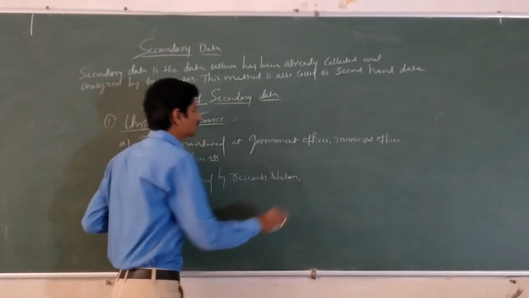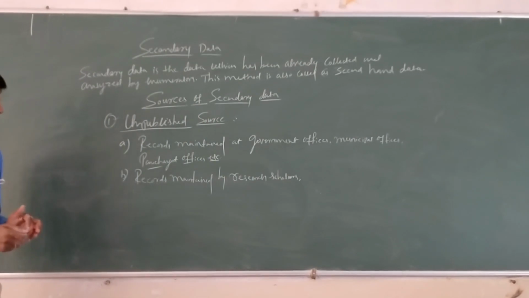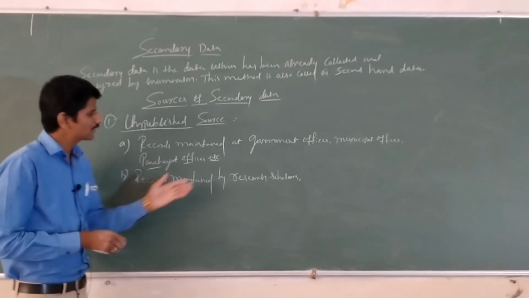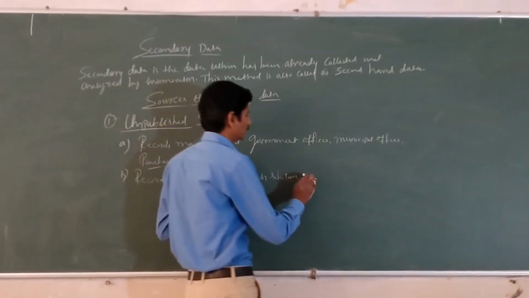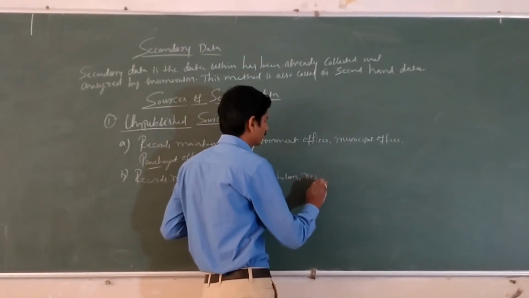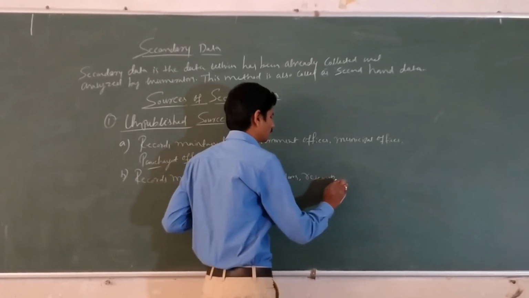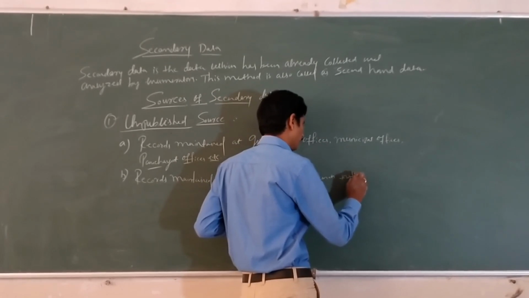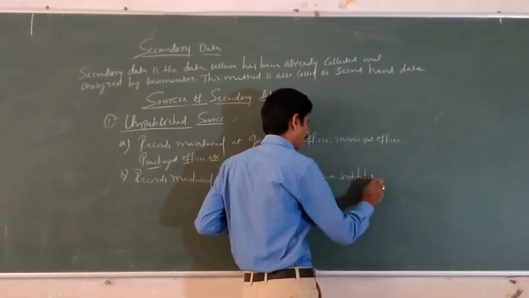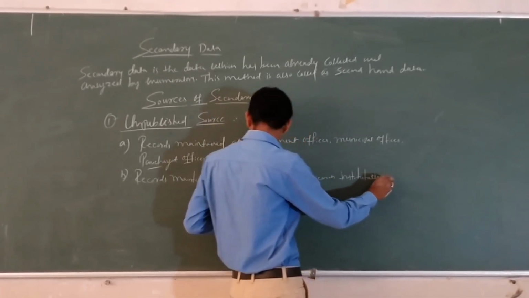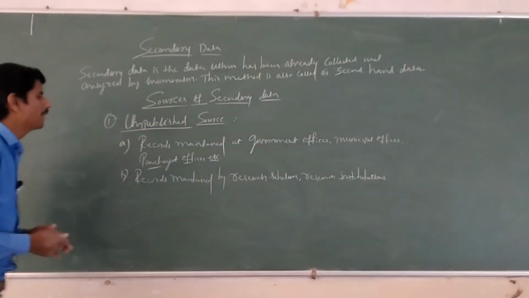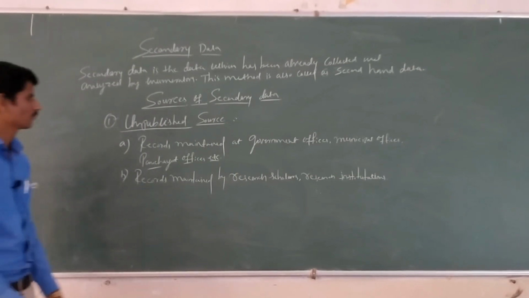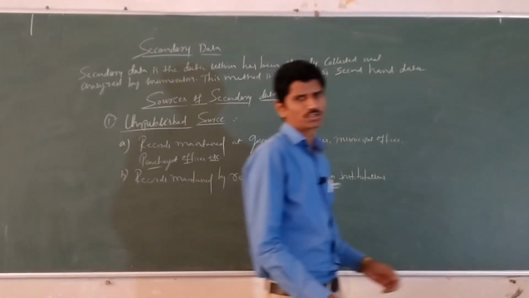Here the records maintained by research scholars means research journalists, PhD holders, and research institutions. Okay, these are the unpublished sources.